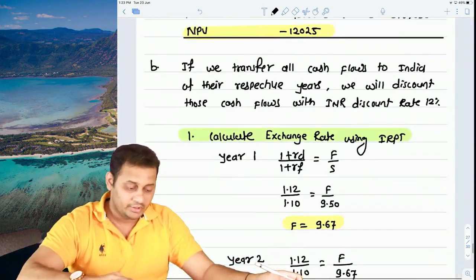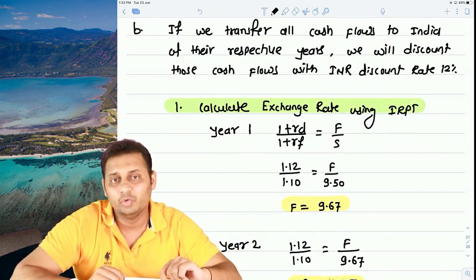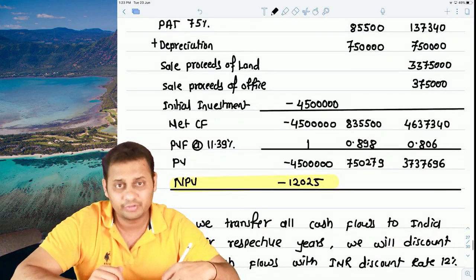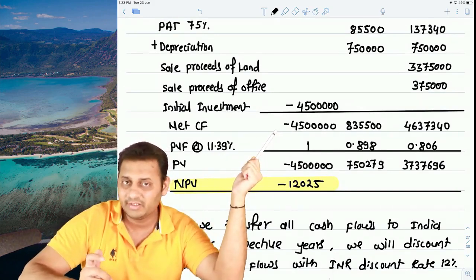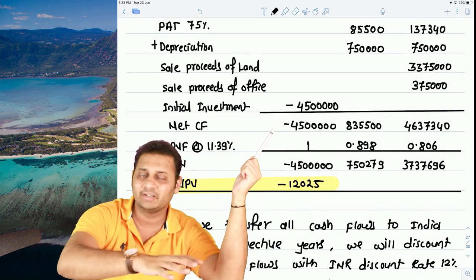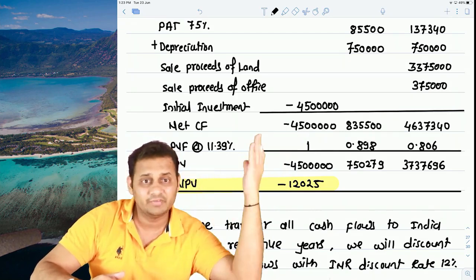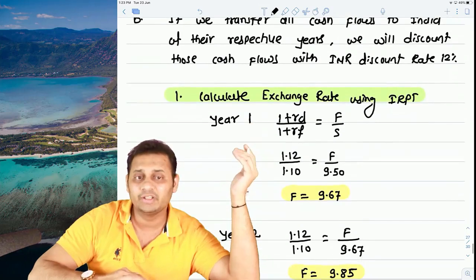But if we think about transferring the money from China to India and then discounting at Indian rate, so how much amount we are going to transfer from China to India? That 45 lakhs will be converted in Indian rupees, though invested in China only. 8,35,000 converted in Indian rupees, and 46 lakhs will be converted. So these three figures will be converted. For that purpose we need exchange rate, and that's why we will use interest rate parity theory.